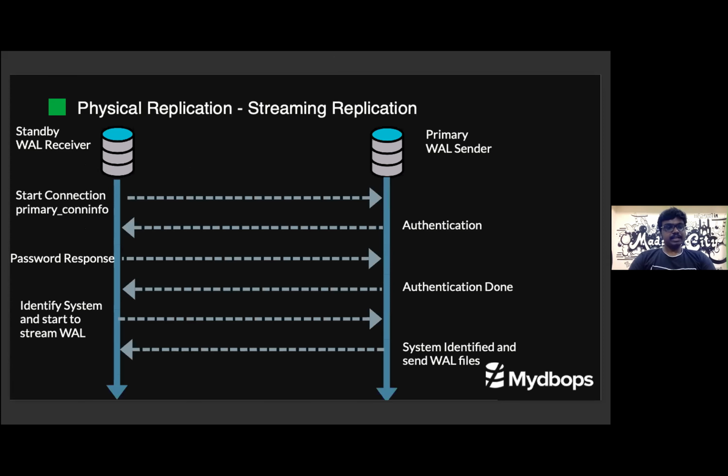So this is the connection protocol used by streaming replication when we are starting. The secondary standby server only initiates the connection. So it starts the connection using the primary connection info. Once the primary receives the connection, it will ask for authentication. Once the secondary responds with authentication, and the authentication is successful, the secondary will ask the primary to start sending the WAL file. If everything is fine, the primary will start sending the WAL file. If the WAL file does not exist on the primary, we will get an error.